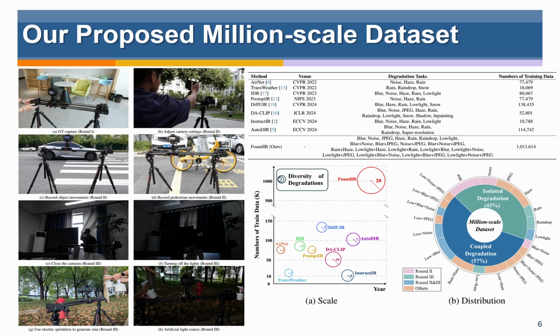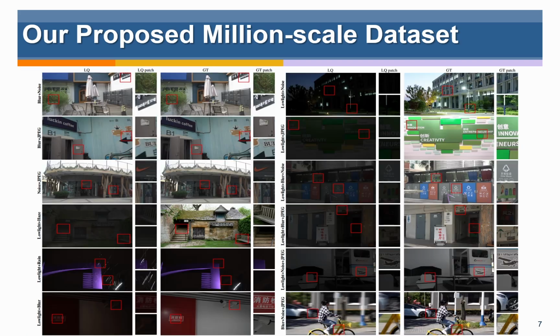The proposed dataset offers 2 notable advantages over existing universal image restoration datasets: larger-scale real-world samples and higher diversity data types. In total, the training and testing sets of our proposed dataset contain 1,011,614 and 1,500 paired images, respectively, covering 20 types of degradation. Here are some samples of our proposed dataset.